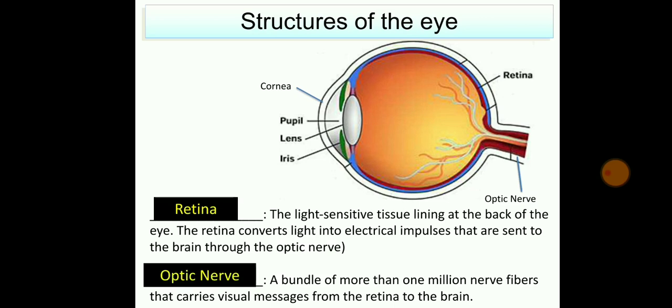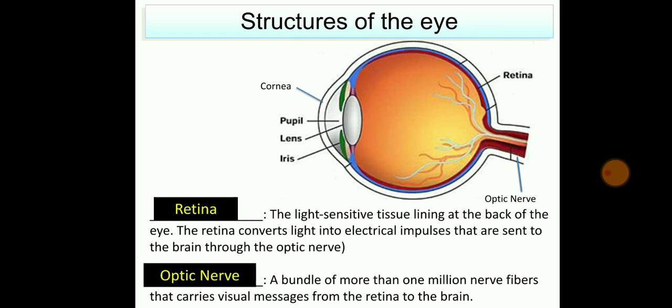If you can see the red color structure, that is the retina, the light sensitive tissue lining the back of the eye. The retina converts the light into electrical impulses. Whatever you are seeing, how does this vision process take place? Your pupil captures that image through the lens and iris, and it gets projected on your retina.